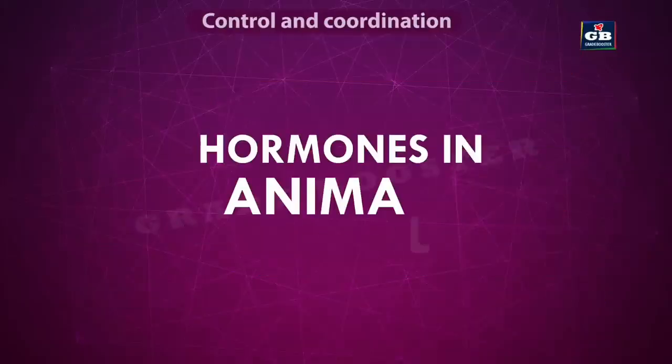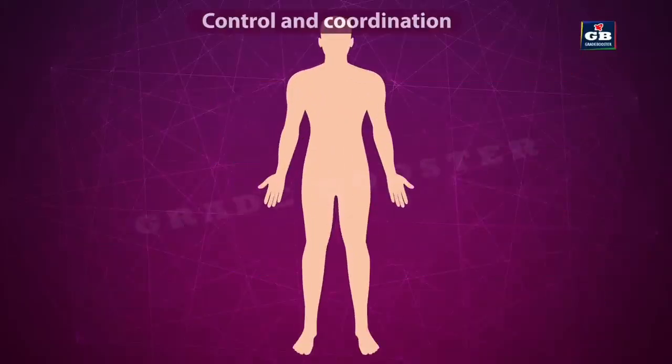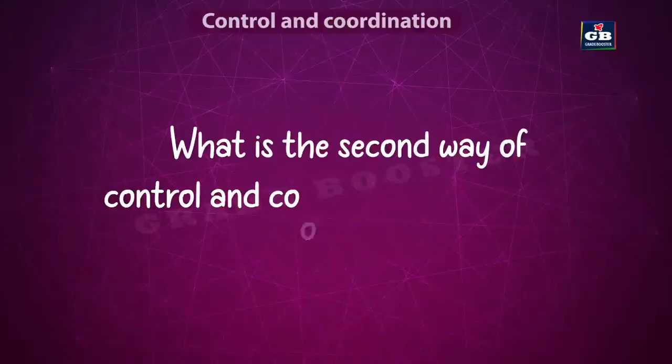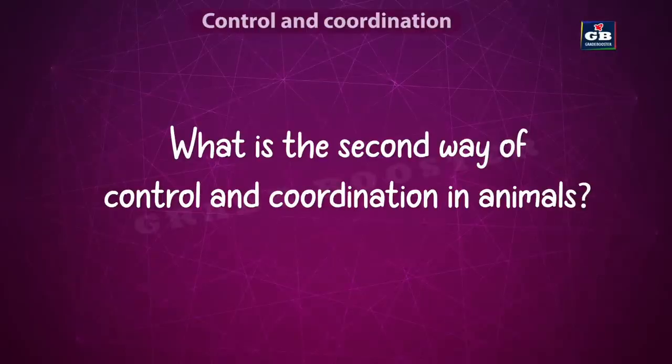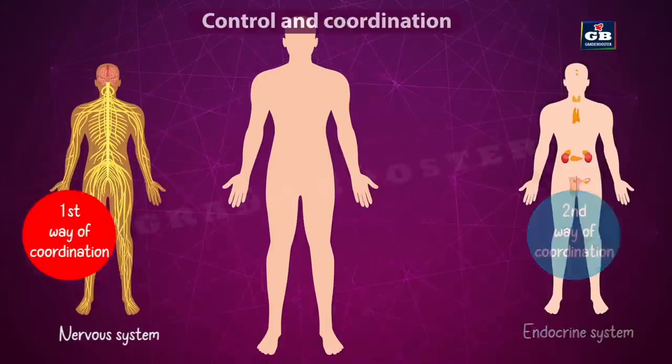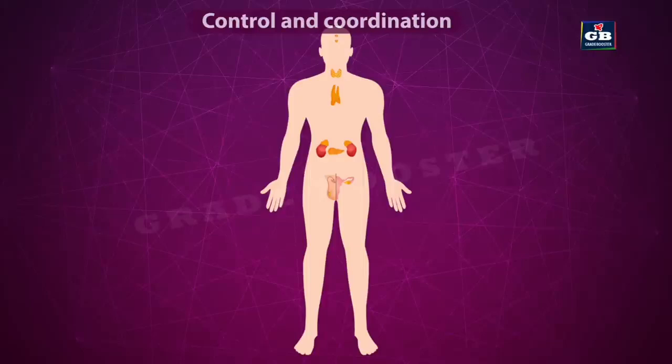Now let us see the hormones in animals. We have seen that control and coordination in animals is done by the nervous system, but there is another system that helps in coordination in animals. So what is that second way of control and coordination in animals? In animals, the second way of control and coordination is done by the endocrine system, that is the hormonal system.